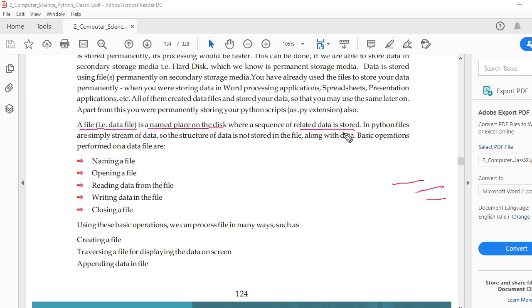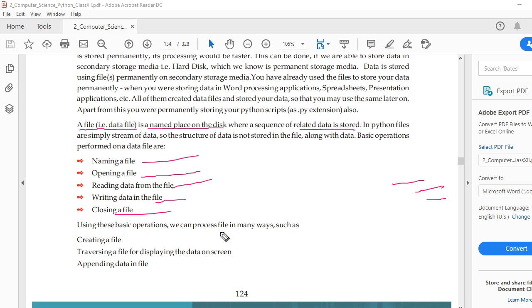And do you know in a hard drive what is the technique to write or burn data? Is it circular or spiral? It's spiral. So definitely there are circular tracks reserved for that file. So a file should have a name. Basics: we should open a file, read data from a file, write data to a file, and close the file. These we are all going to learn.